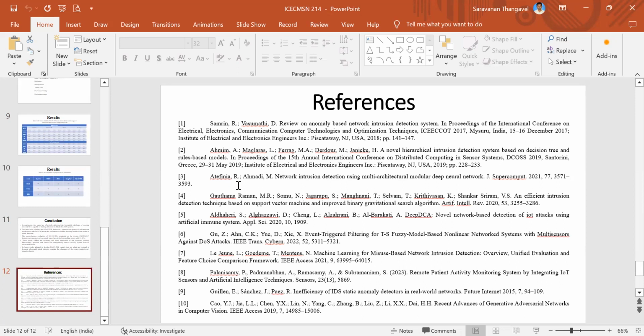The third one is from the Journal of Supercomputing, a network intrusion detection using multi-architectural modular deep neural network. Then the next one is a journal paper, an efficient intrusion detection technique based on support vector machine and improved binary gravitational search algorithm.